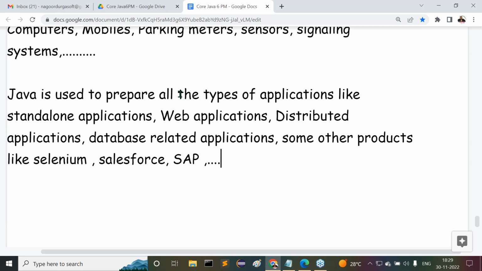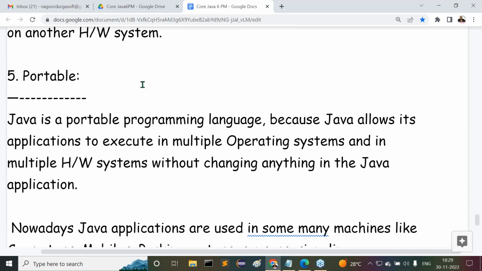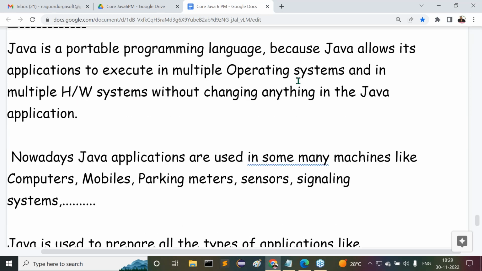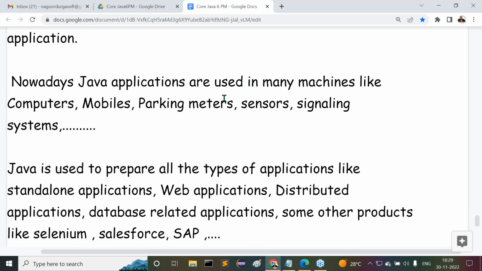Right, sir. Finally, what is the conclusion here? Java is a portable programming language. Why? Because Java is already platform independent, already architecture neutral. We can run Java applications under all operating systems and all hardware systems. Next, Java applications are used in many devices like computers, mobiles, parking meters, sensors, signaling systems, and so on. That is another reason.